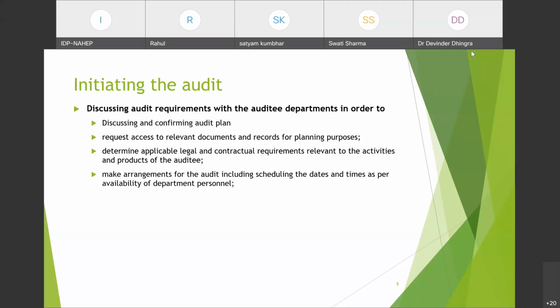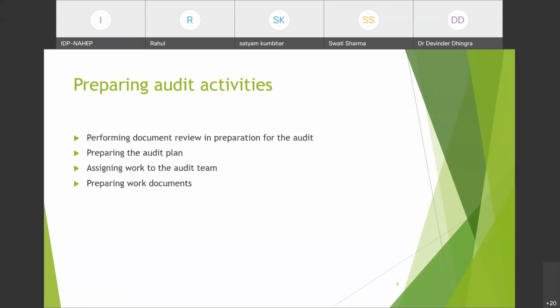Thank you. Welcome. So shall I proceed to the next slide? Go ahead. So preparing audit activities: performing document review in preparation for the audit. As we went through yesterday how to do a document review, it has to be prepared beforehand while preparing audit activities. Preparing the audit plan.